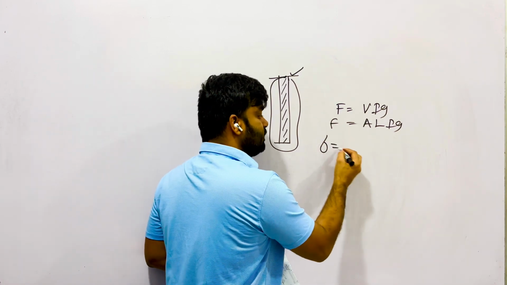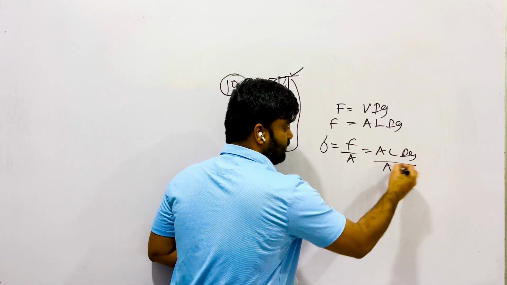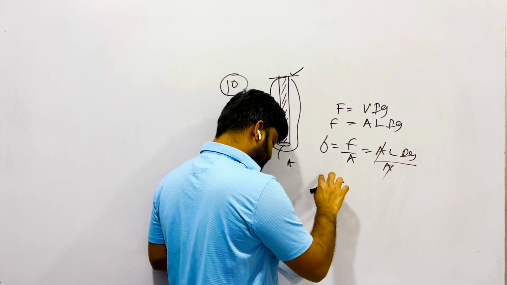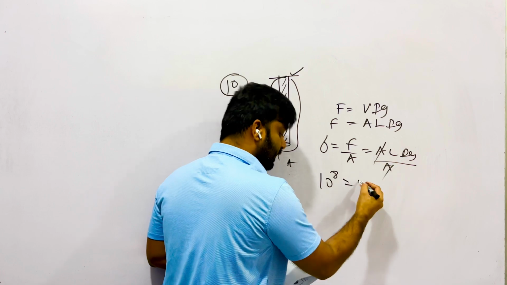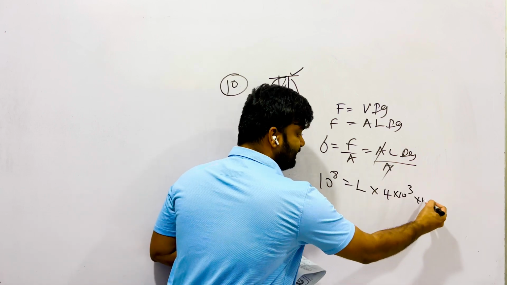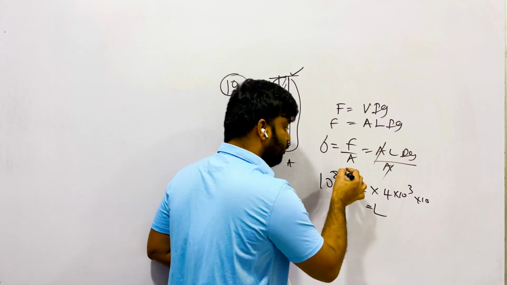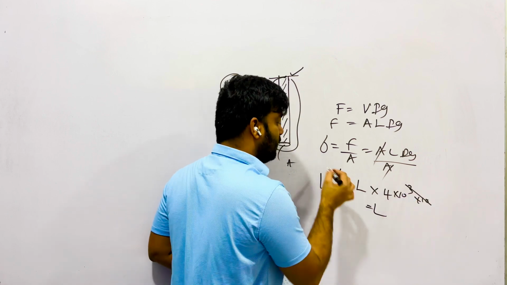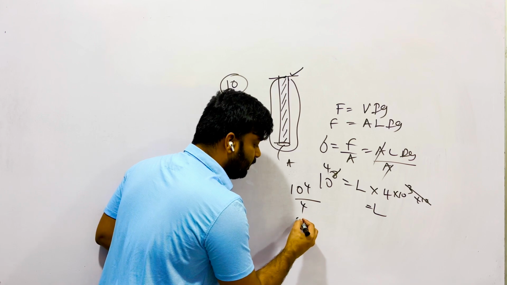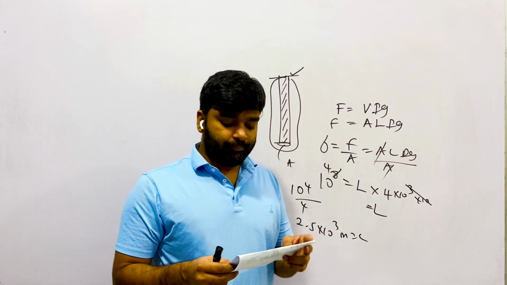Then how to make the force into stress? You can divide by area. A L rho g will be divided by cross-sectional area A, and A and A will be cut off. This is the cross-sectional area. Therefore, breaking stress is given as 10 to the power of 8. L is the question. Density is 4 into 10 to the power of 3. G is 10. That's all. Therefore, L is equal to 10 to the power of 8, and 4 will be cut off, 4 remaining. If you divide 10 to the power of 4 by 4, that will be 2.5 into 10 to the power of 3 meter. Question number 10, third answer will be correct.